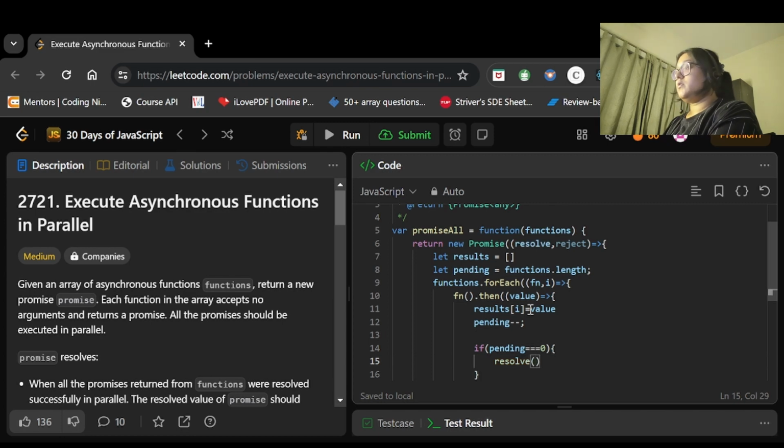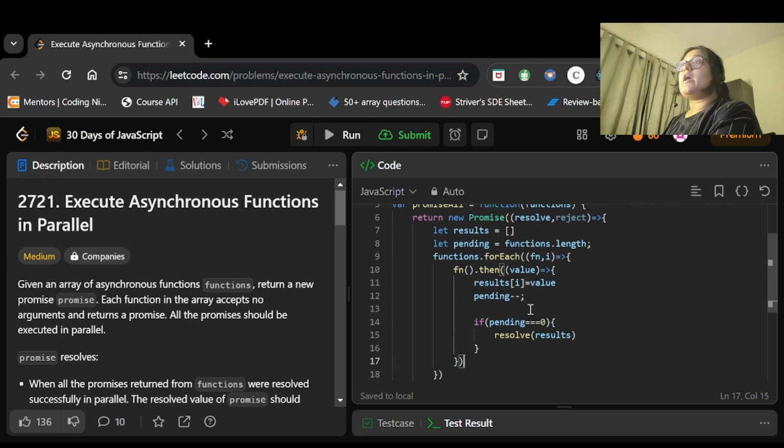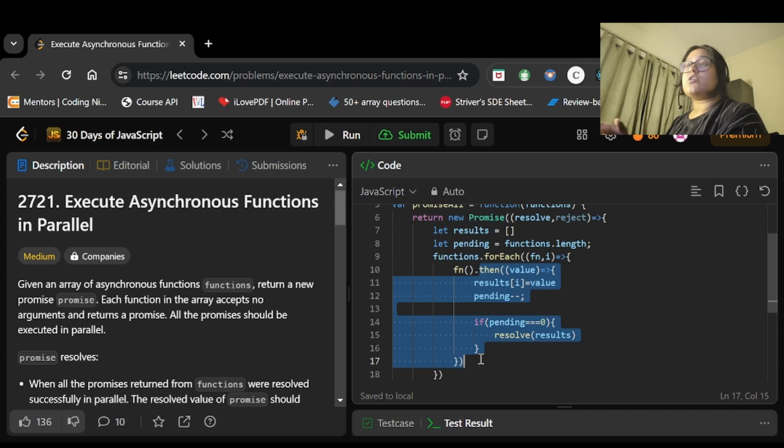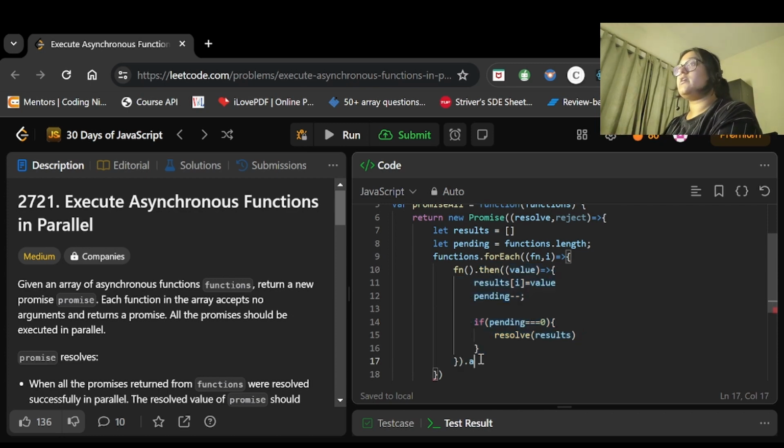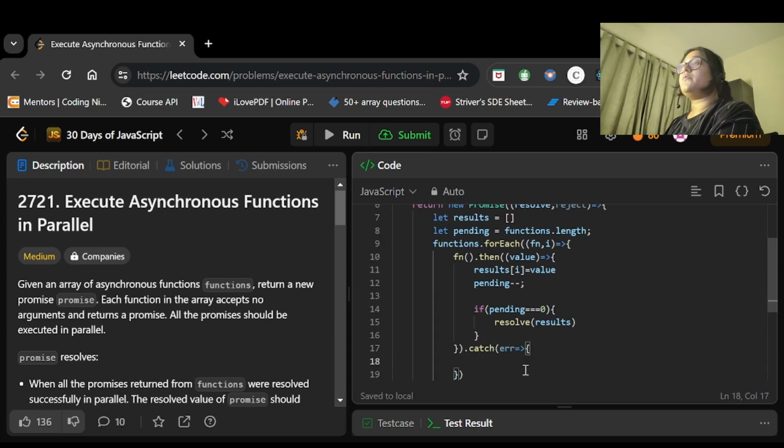Resolve results. Fine, we are resolving here. If our promise is getting resolved, then we are getting a value. If it is getting rejected, then we will catch the error and reject the error, right? So we will get the error here, and we will reject it. So we will reject error. Now let's try to run this code.